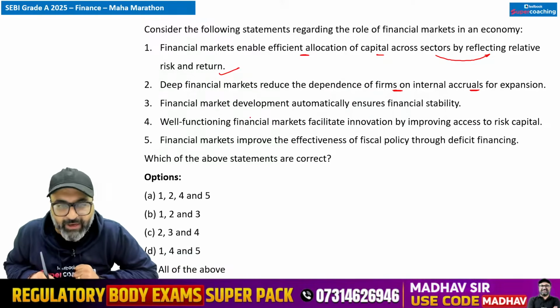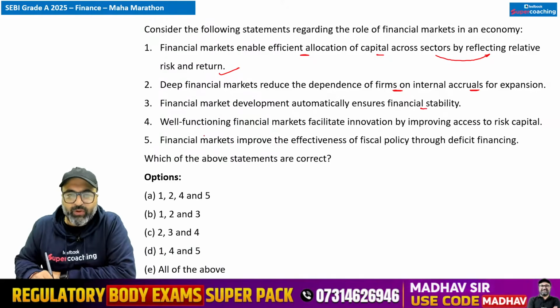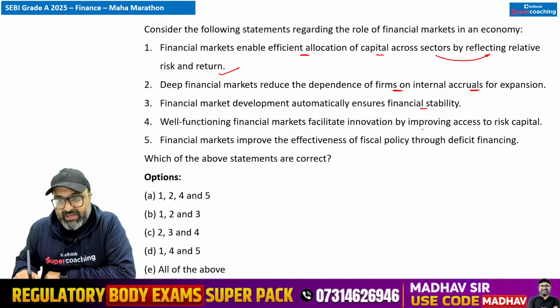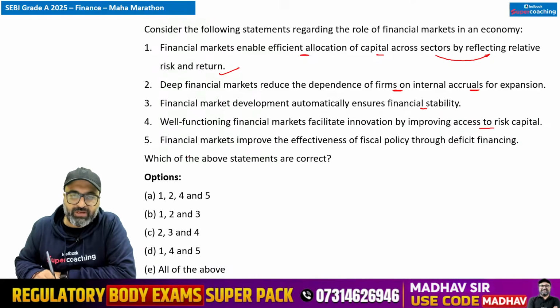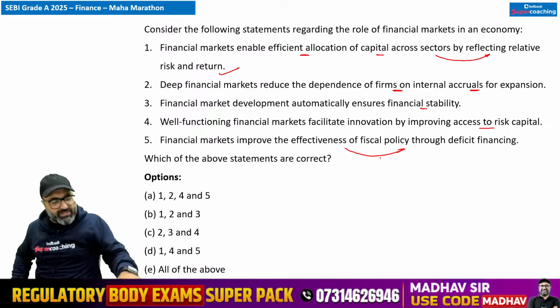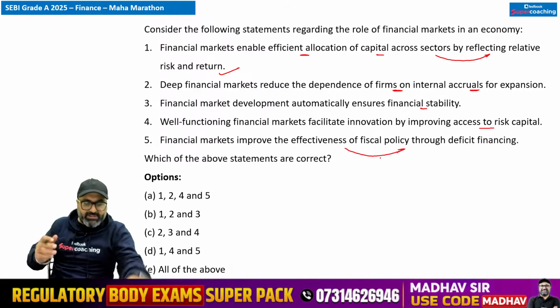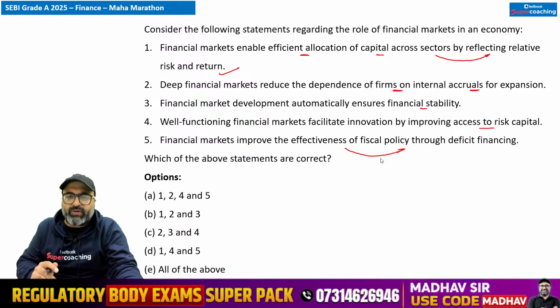Financial market development automatically ensures financial stability. Well-functioning financial market facilitate innovation by improving access to risk capital. And final statement, financial market improve the effectiveness of fiscal policy through the deficit financing. तो बताओ जरा इनमें से कौन सा पॉइंट या कौन सी स्टेटमेंट्स करेक्ट है विद रिस्पेक्ट टू फाइनेंस.